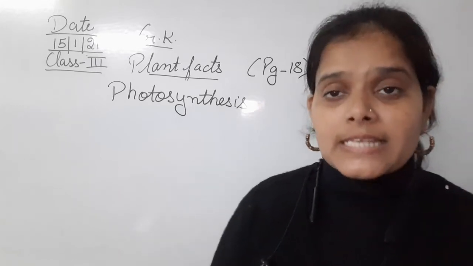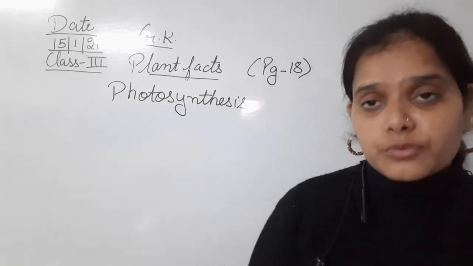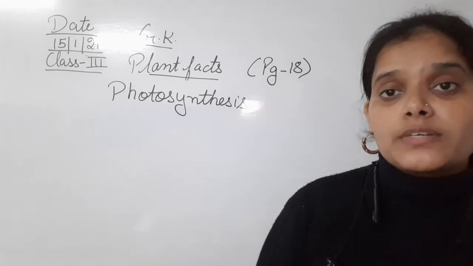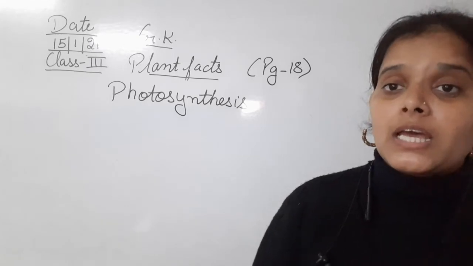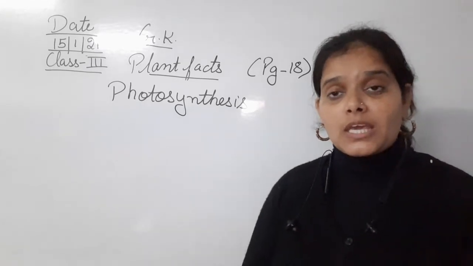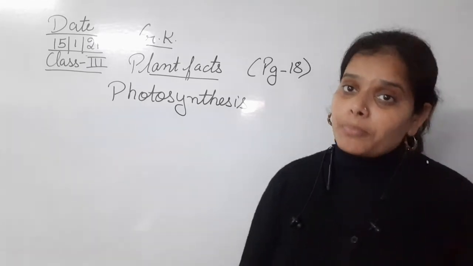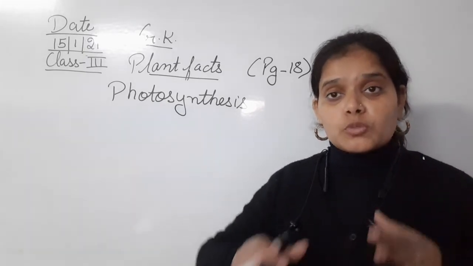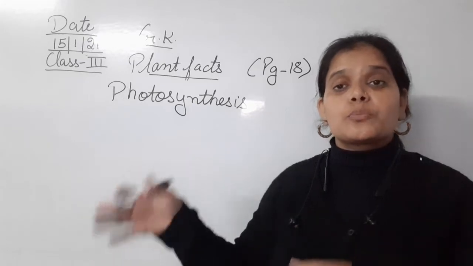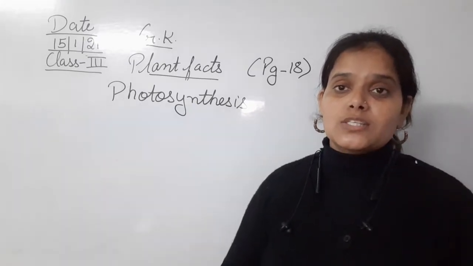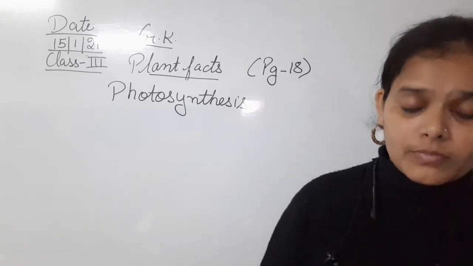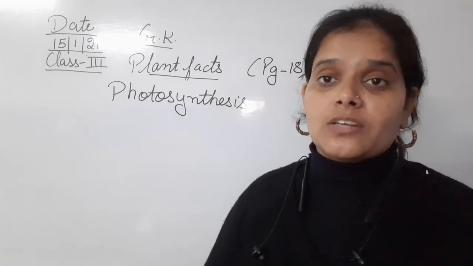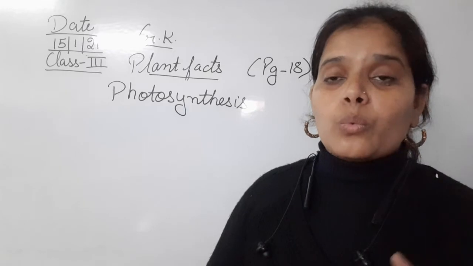Okay, so the process of making food with the help of sunlight is called photosynthesis, or you can say the process of making food by the plant. तो जो plants का खाना बनाने का जो process है, okay, that is known as photosynthesis.